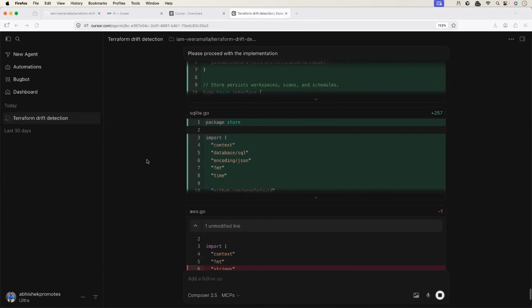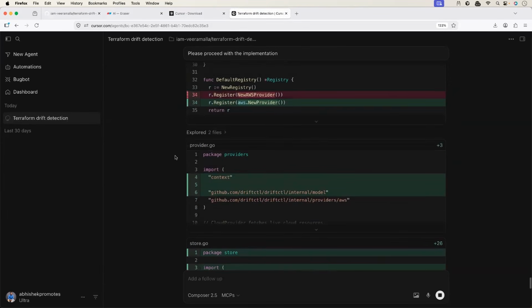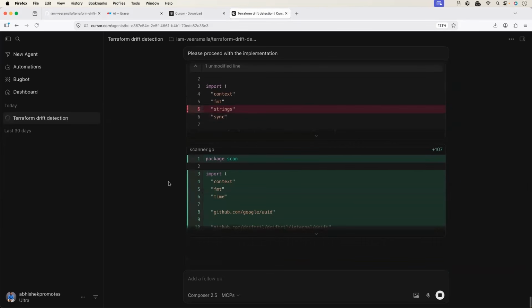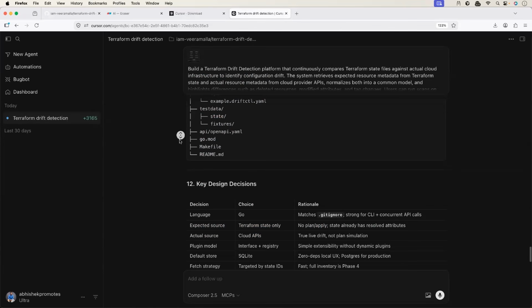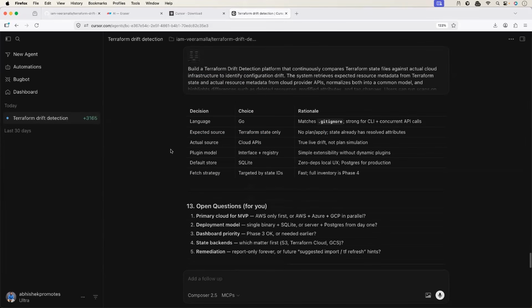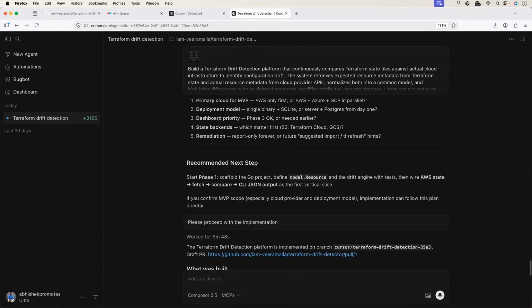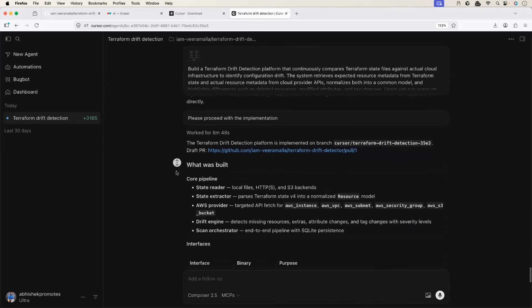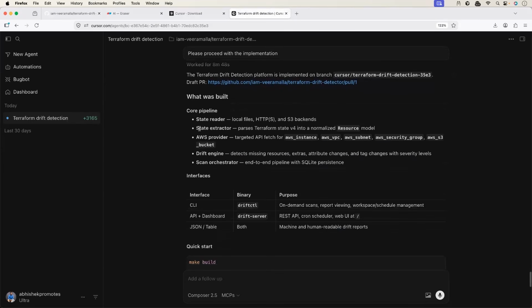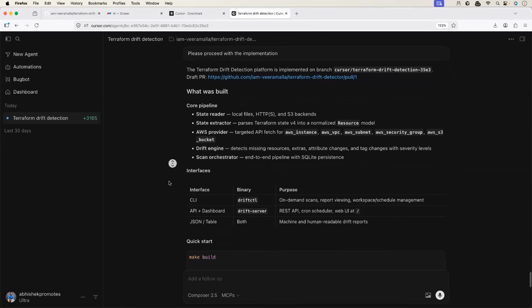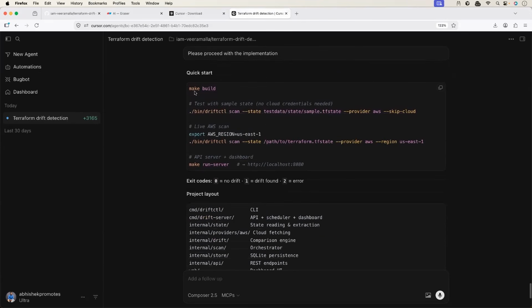Anyways, going back, I can see it started building the SQLite Go, store.go, provider.go, aws.go. Looks good. Okay, now it says the implementation is complete, at least the first part of the implementation. Let's see what it built. So it created the state reader, state extractor, AWS provider, drift engine, scan orchestrator. Now it is saying that we just have to go ahead and run make build. And once the make build is complete, we will have the drift CTL. So we can run this command.